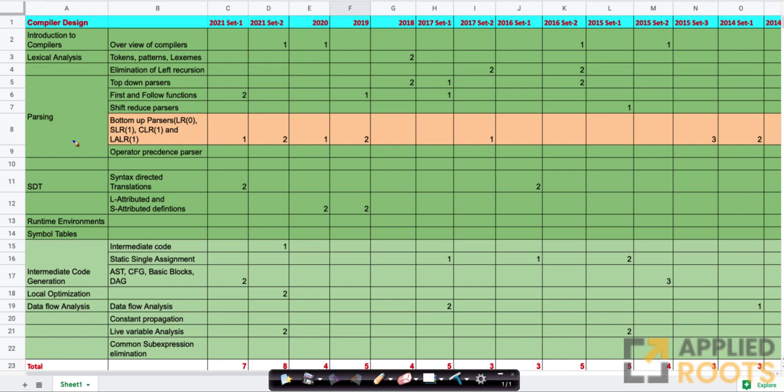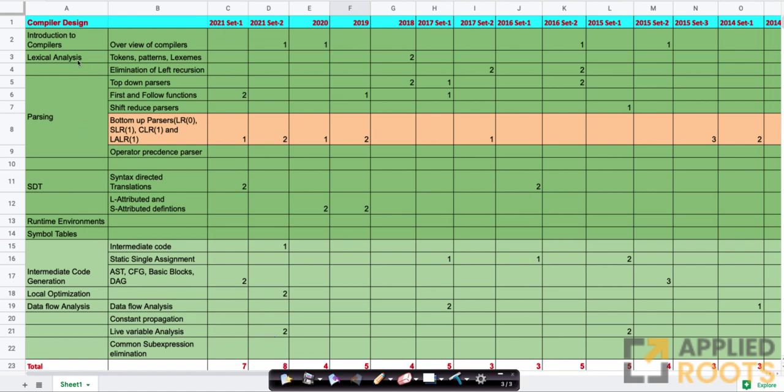Hi friends, just like other subjects, this is a detailed analysis of compiler design and the distribution of marks that we have seen in the last almost 10 years across various topics. First and foremost, please note that in the year 2021, a few topics were explicitly called out as part of the syllabus for compiler design.